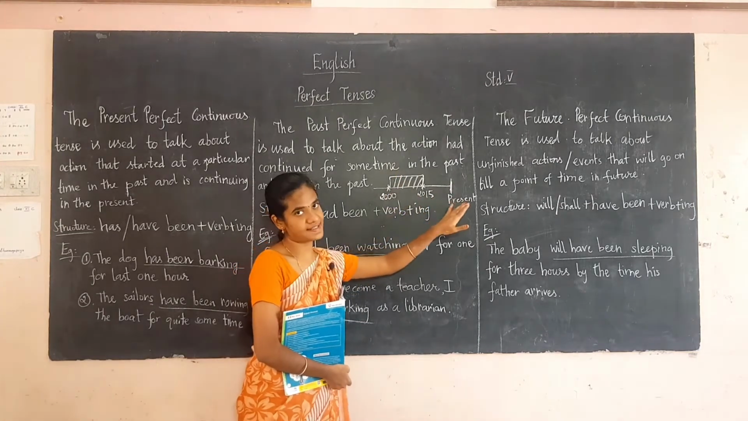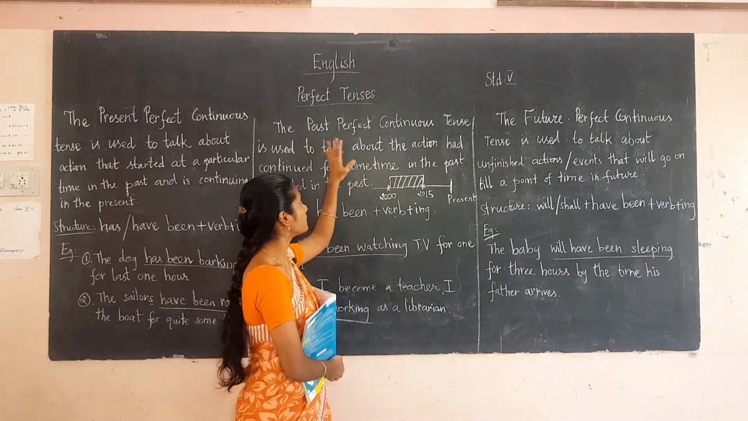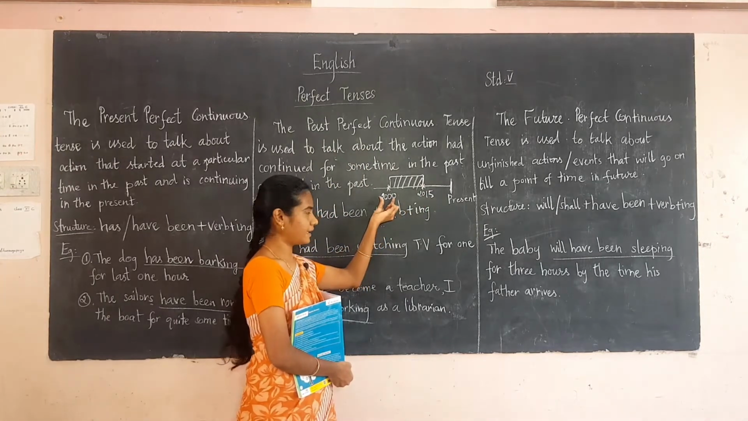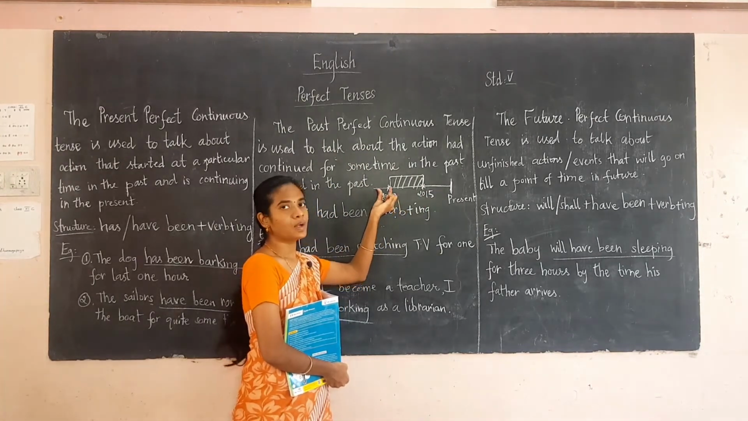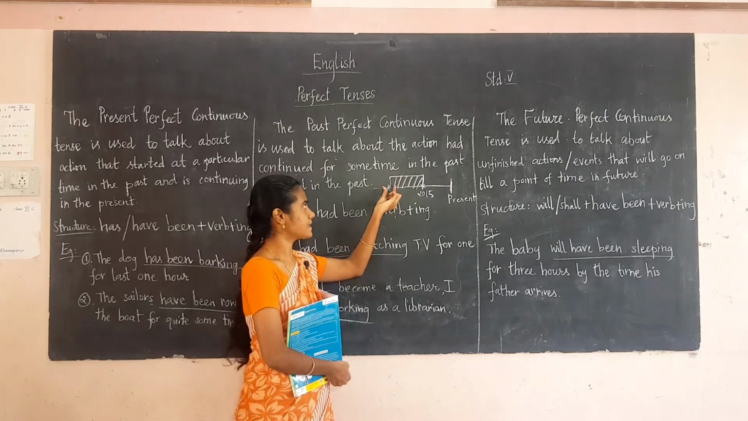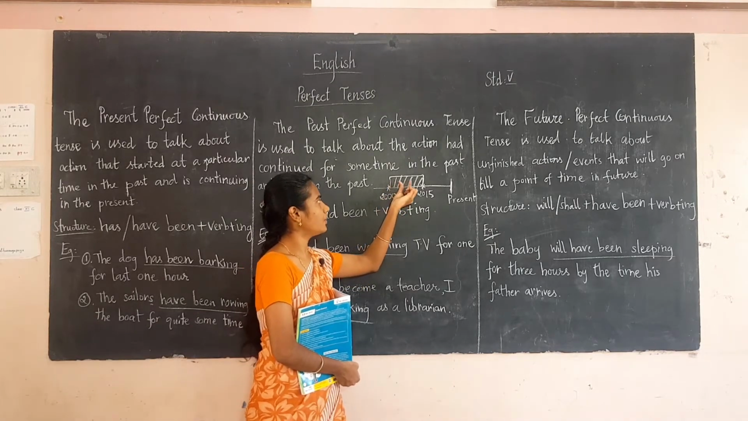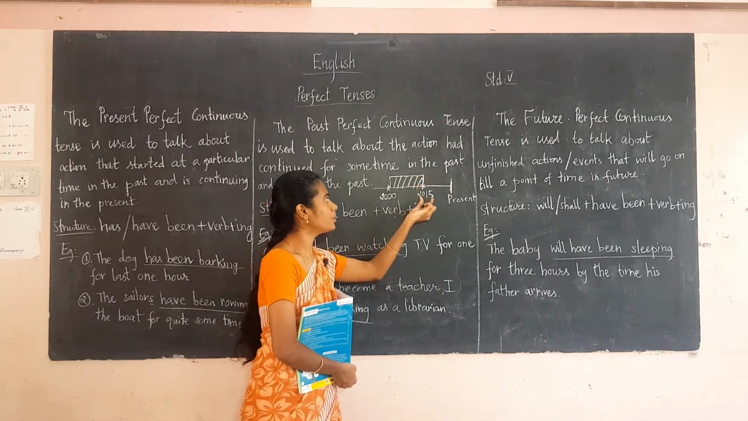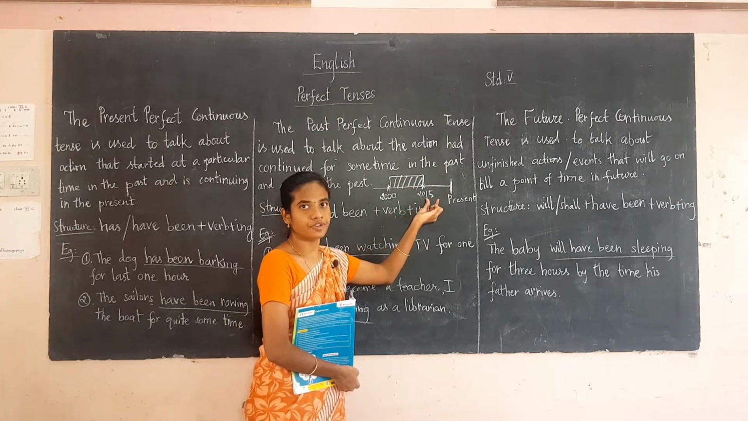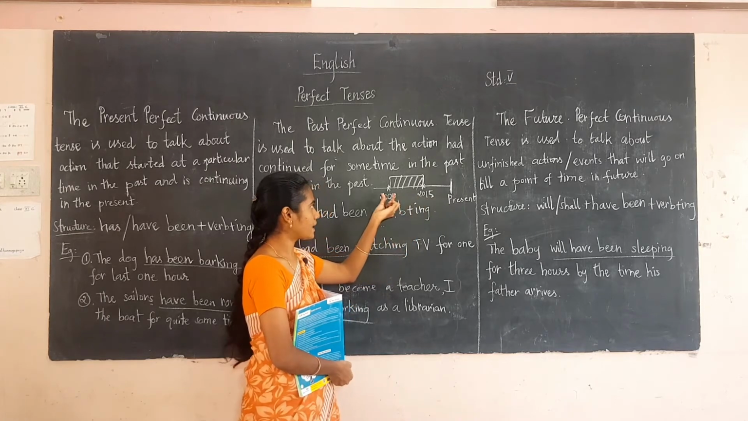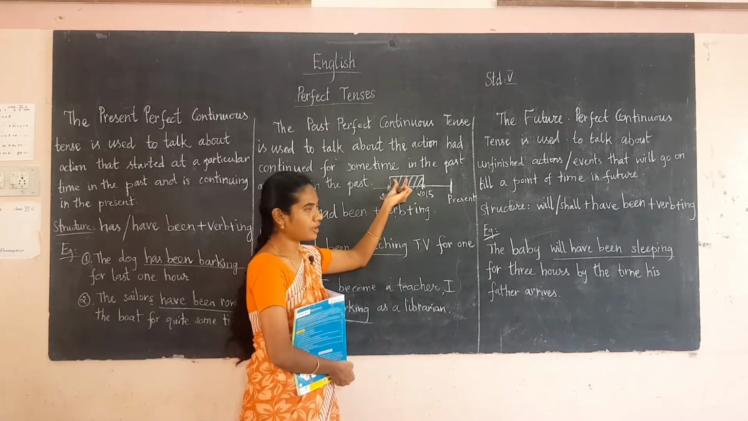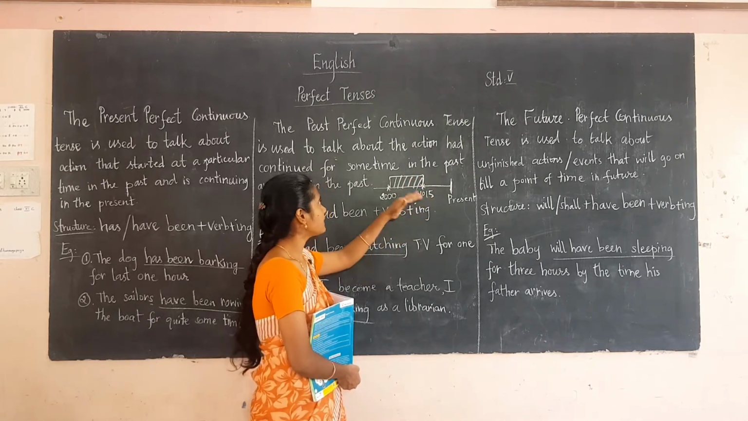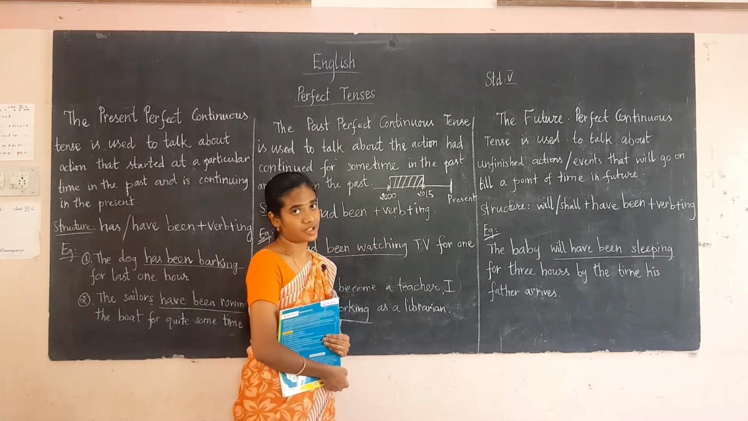But now we have to use the past perfect continuous tense. Here, one of the actions started in the past, in 2000, and it continued for 15 years, and it came to an end in 2015. So the action started in the past, continued for some time, and ended in the past. That means you have to use the past perfect continuous tense.